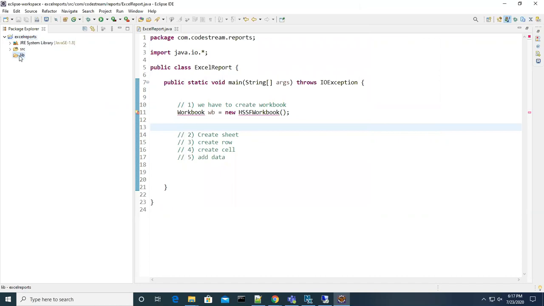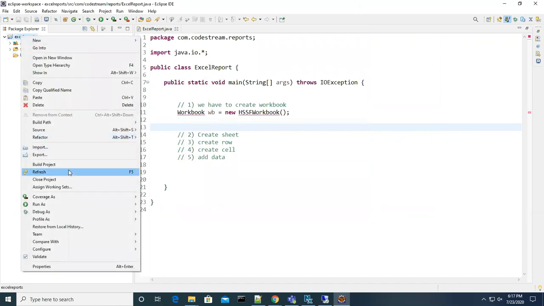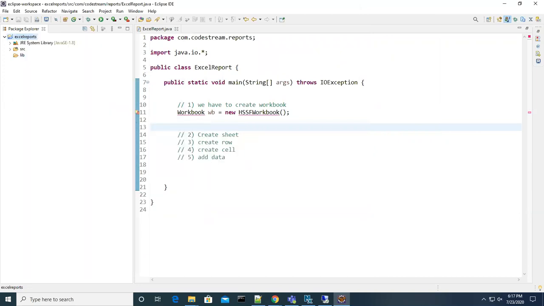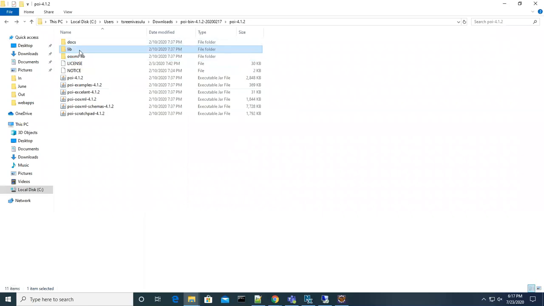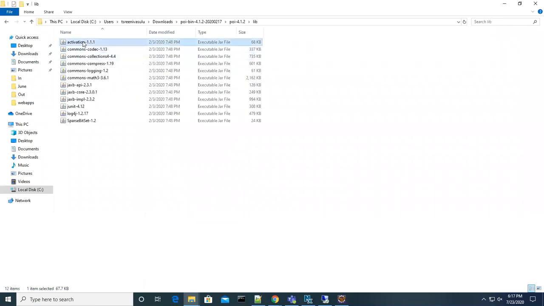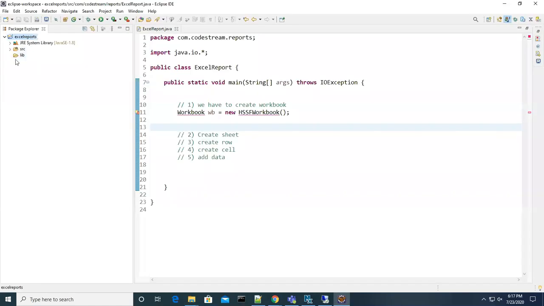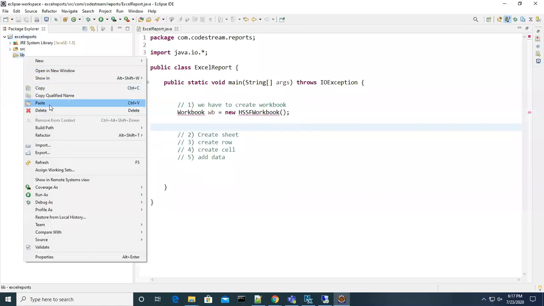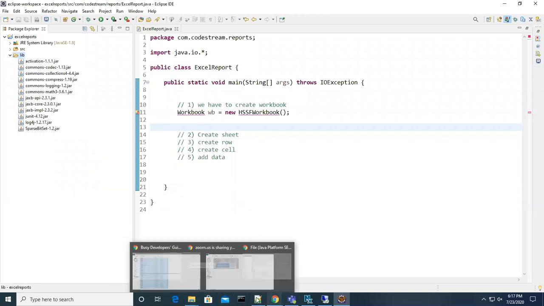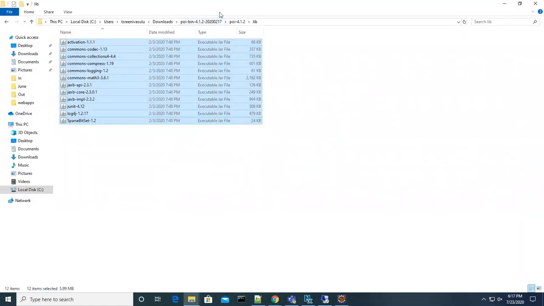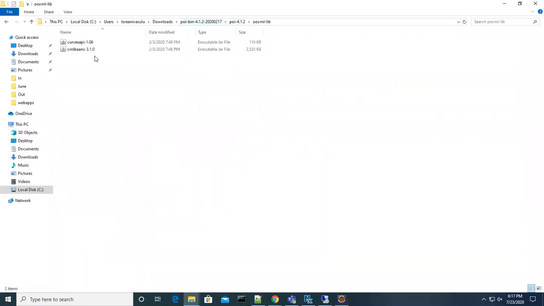You can refer to it from any location. First, I will take all these libraries under this, and also these two things because I already downloaded them.